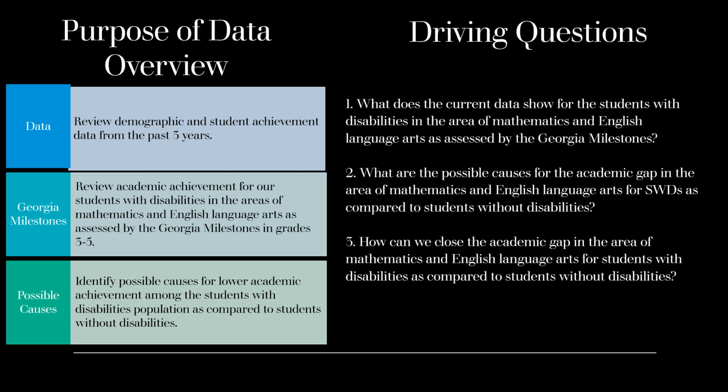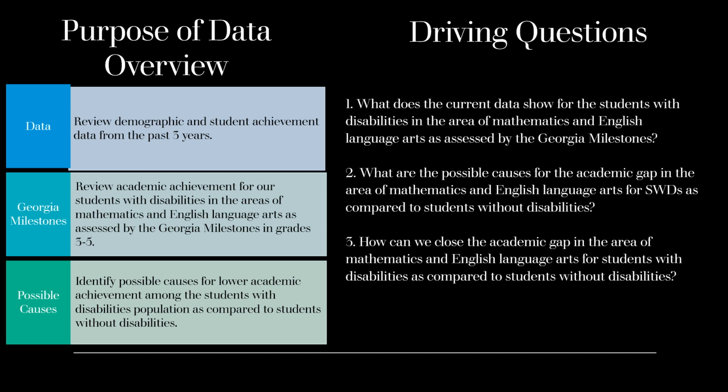To review academic achievement for our students with disabilities in the areas of mathematics and English language arts as assessed by the Georgia Milestones in grades 3 through 5. Also to identify possible causes for lower academic achievement among the students with disabilities population as compared to students without disabilities. Some driving questions to think about throughout the presentation.